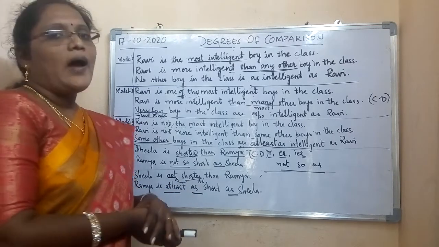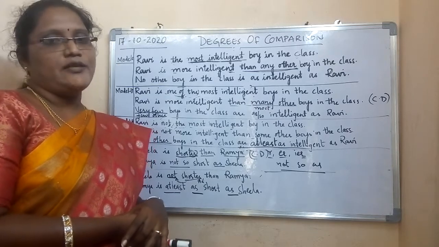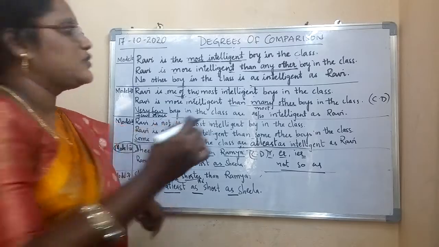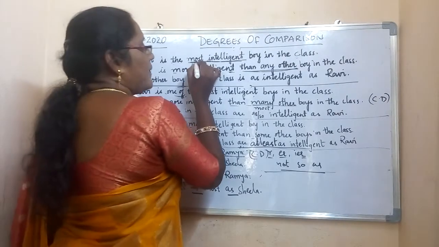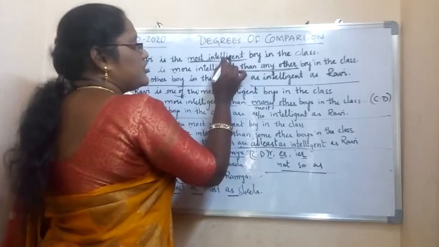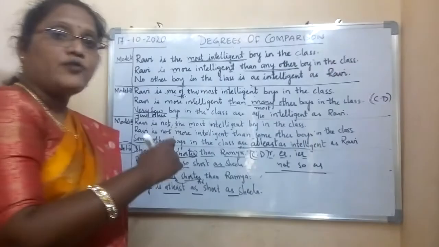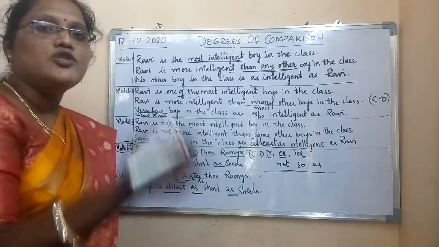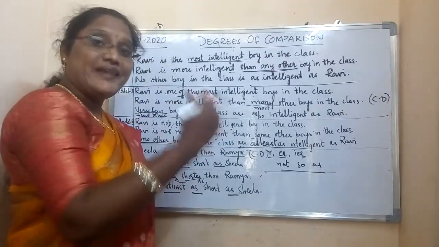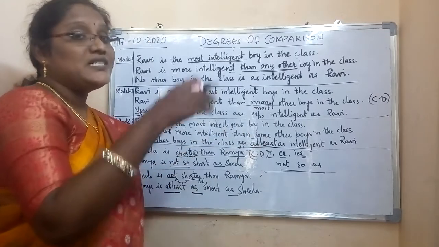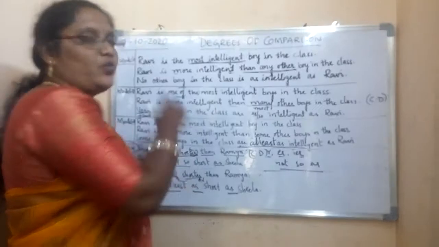Okay. So how to identify a model 1 sentence, I told you. First you need to identify what the adjective is in the given sentence. For example, in the given sentence, intelligent is the adjective. Next, you have to identify whether it is in positive degree, comparative degree or superlative degree. Great is an adjective, greater is an adjective, greatest is also an adjective. But here, let us see which degree it is in now.